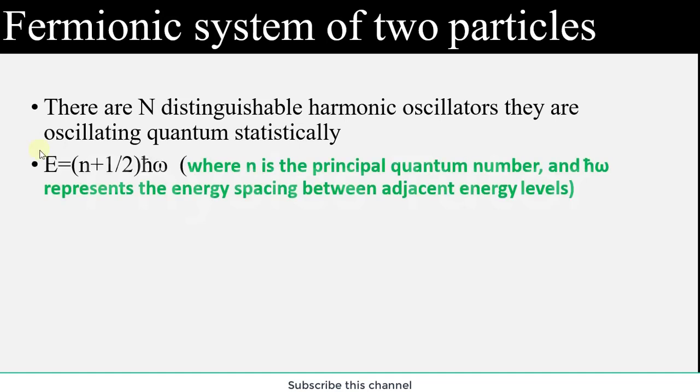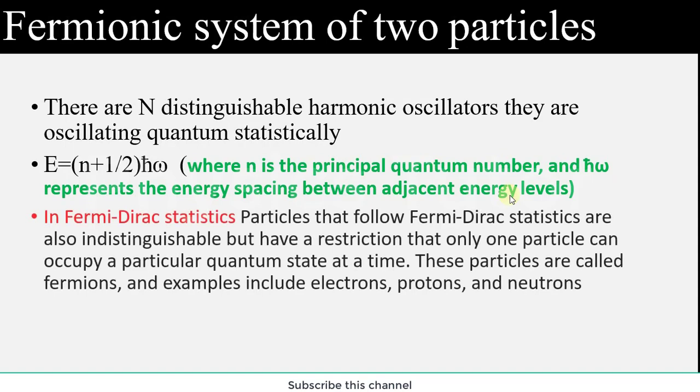So it can be written as E, the energy, of n particles, equal to (n + 1/2) ħω, where n is the principal quantum number and ħω represents the energy spacing between adjacent energy levels. In Fermi-Dirac statistics, particles that follow Fermi-Dirac statistics are also indistinguishable, but have a restriction that only one particle can occupy a particular quantum state at a time. These particles are called fermions, and examples include the electron, proton and neutron.